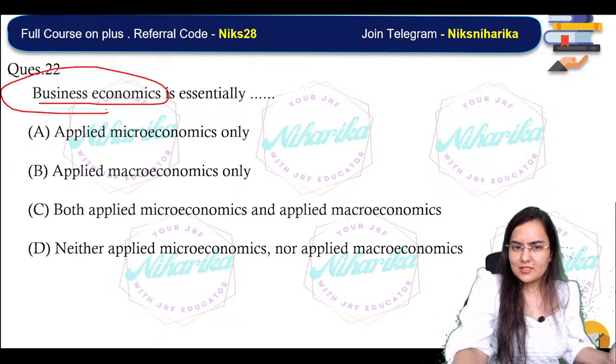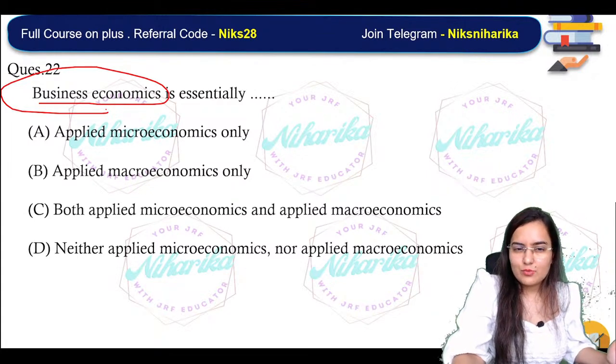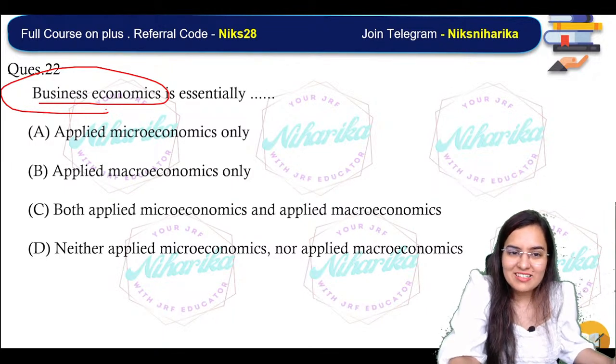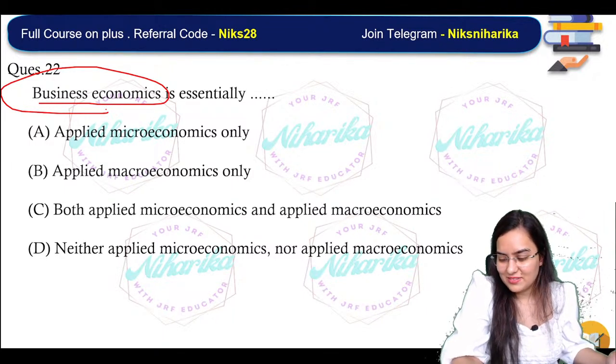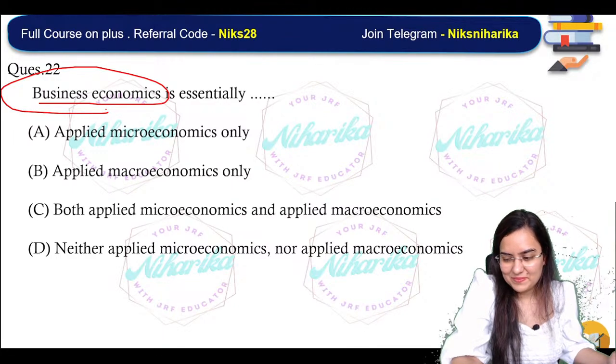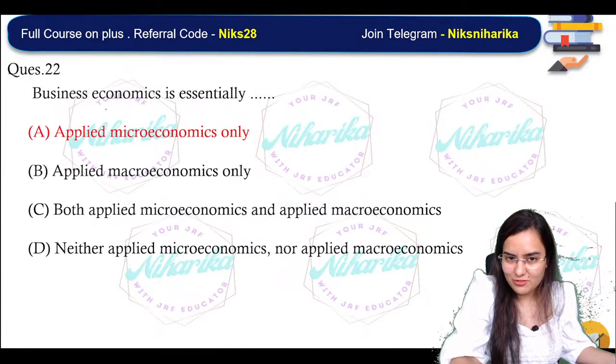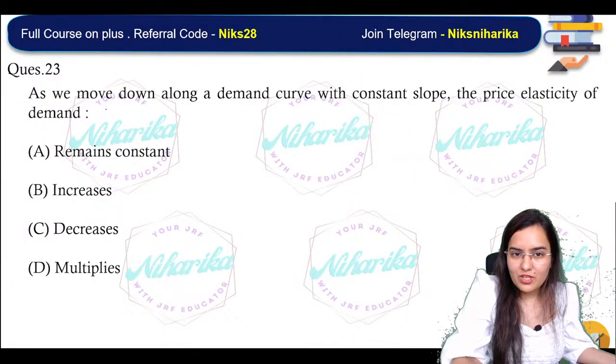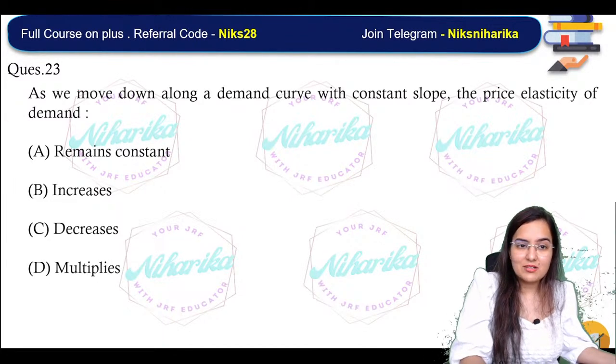Okay. Wrong. Business economics, we are talking about only and only business factor. We are not talking about the industry factor. So it will be only and only applied microeconomics. That's it. Nothing else. Next one. As we move down the demand curve with a constant slope, the price elasticity of demand